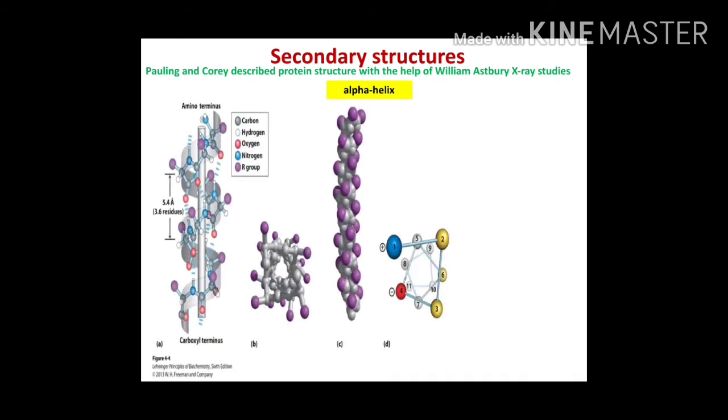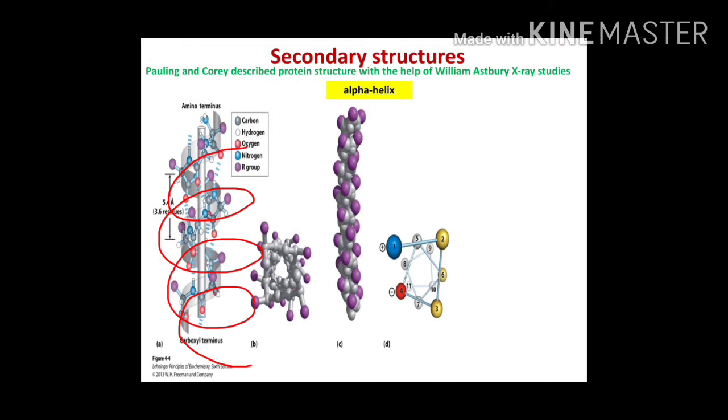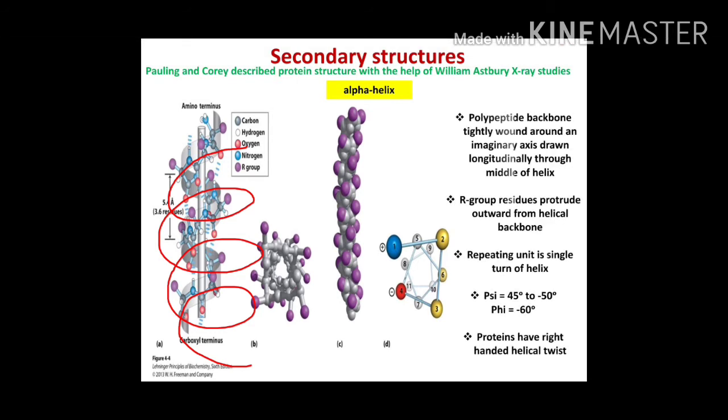So the first type of secondary structure is the alpha helix. Here we don't have a single straight polypeptide chain. We also have a polypeptide chain, but it is arranged in a manner. So you can see in the alpha helix we have a polypeptide chain which is winding around an imaginary axis in a helical format. Some points I have written about the alpha helix.